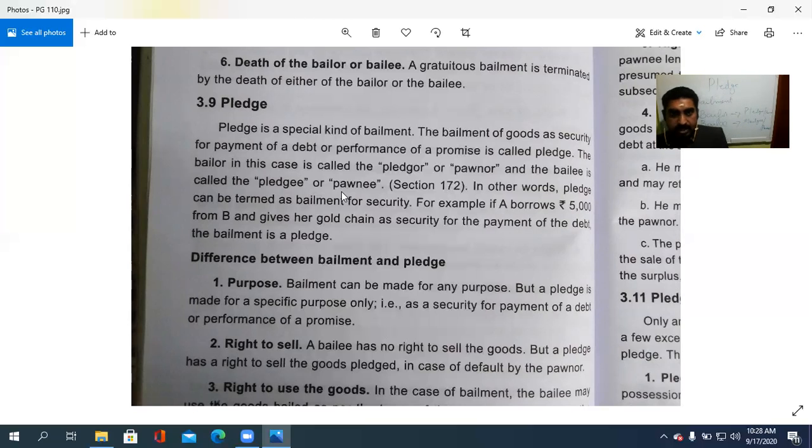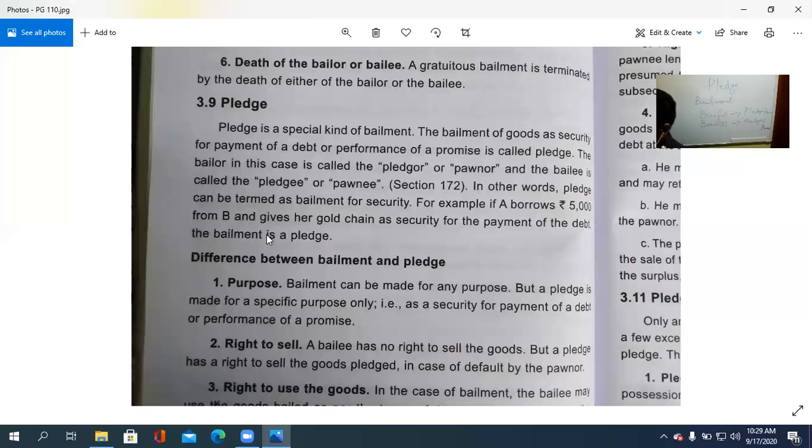So Section 172 defines a pledge as the bailment of goods as security for the payment of a debt or the performance of a promise. ഒന്നെങ്കിൽ ഒരു പ്രോമിസിന്റെ പെർഫോമൻസ് അല്ലെങ്കിൽ ഒരു ഡെറ്റ് കടത്തിന്റെ പേയ്മെന്റ്.